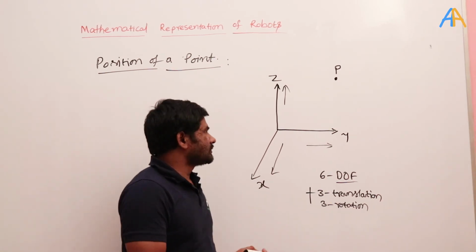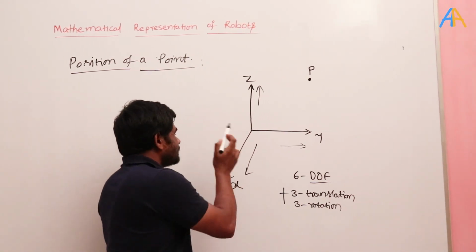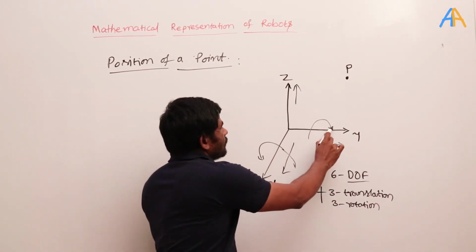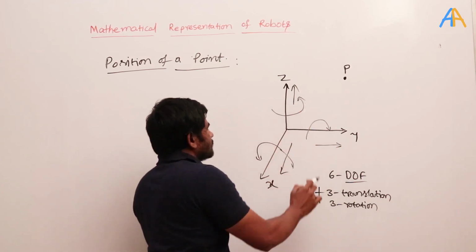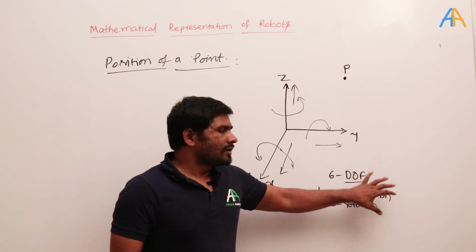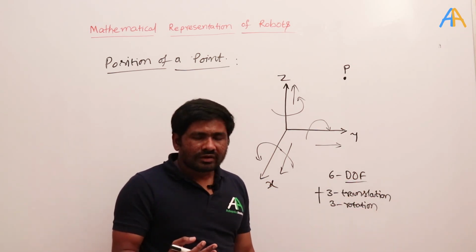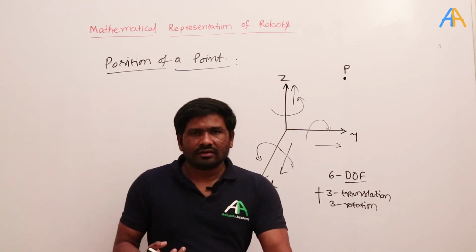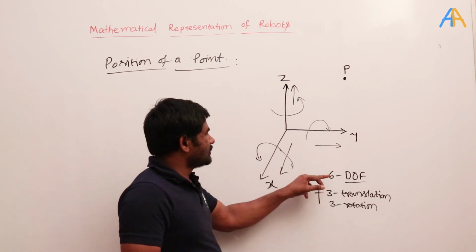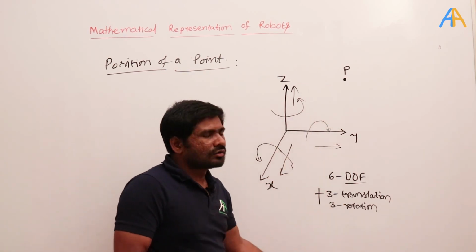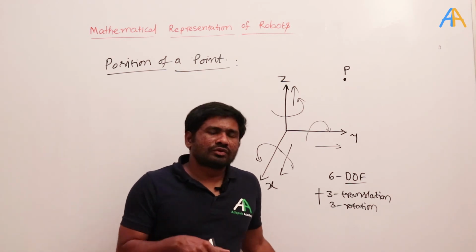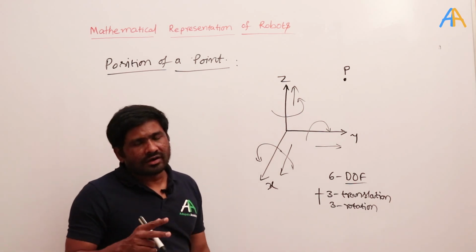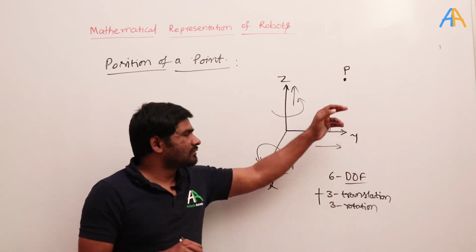And what are the 3 rotations? The point can rotate about the x-axis, like this, and also it can rotate about the y-axis and about the z-axis. That is why it has freedom to move in whichever direction it wants. So how many degrees of freedom does it have here? 6. For example, if I restrict this point and say that you cannot go in the x direction or rotate about the x direction, that means the degrees of freedom are curtailed by 2. That means there are 2 constraints I employed, so the degree of freedom will become 4.